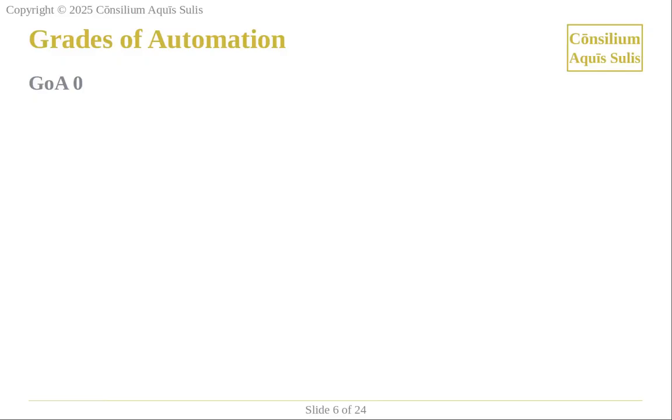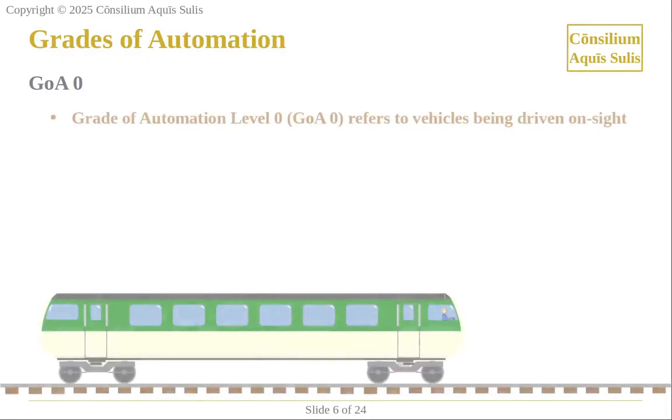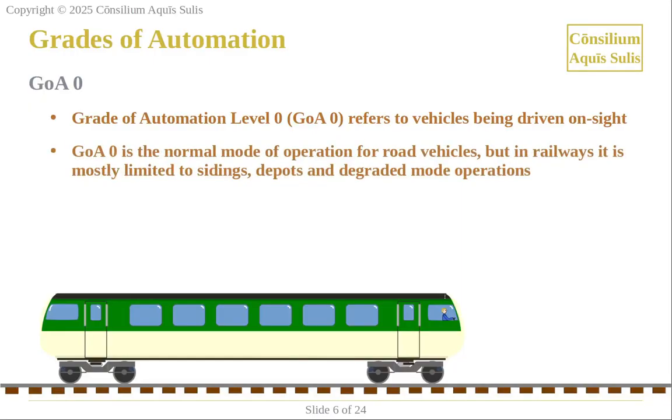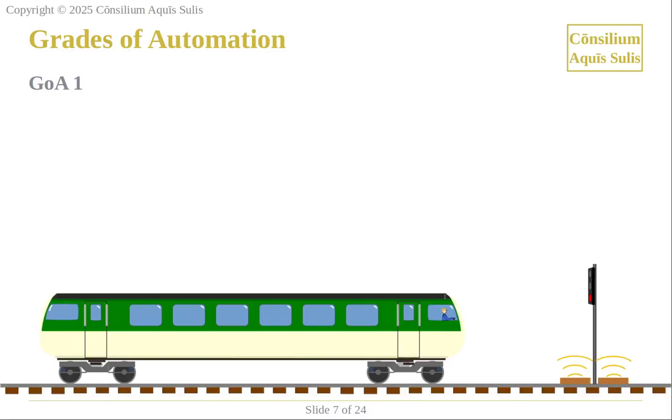In GOA 0, trains are driven on-site by a driver at a speed from which they can stop, in the distance seen to be clear. GOA 0 is the normal mode of operation for road vehicles, but in railways it is mostly limited to sidings, depots, and degraded mode operations.